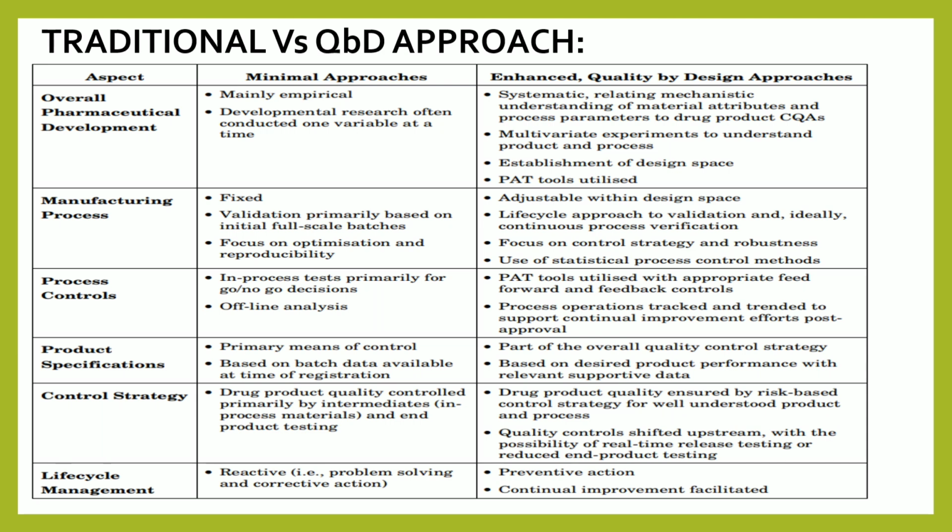Life cycle management in the traditional approach is reactive, problem solving and corrective action, while in QBD it is preventive action and continual improvement. So this is the traditional approach versus the QBD approach.